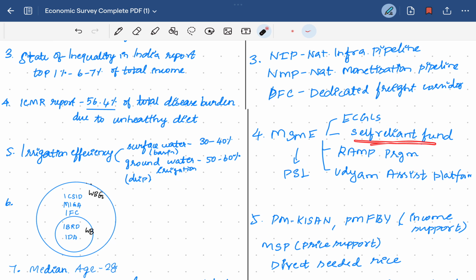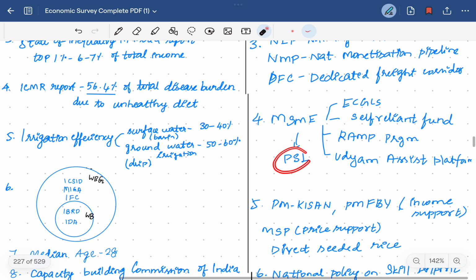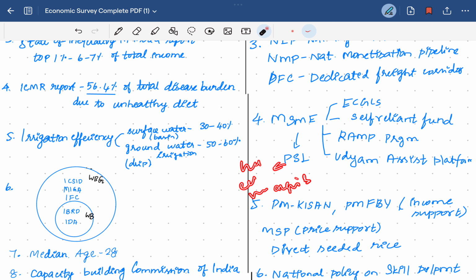Then the Self-Reliant Fund. Then the RAMP program, which is Raising and Accelerating MSME Performance. Then priority sector lending for MSMEs, where banks provide loans for MSMEs as a priority sector, as well as some others like health, education, housing, and agriculture for small and marginal farmers. These are some of the priority sector lending categories.